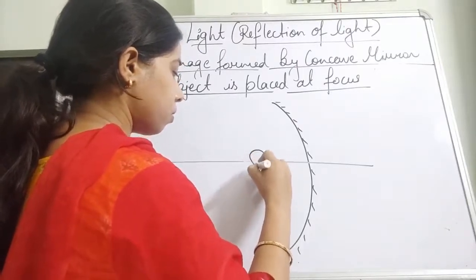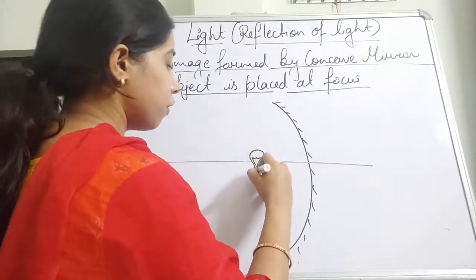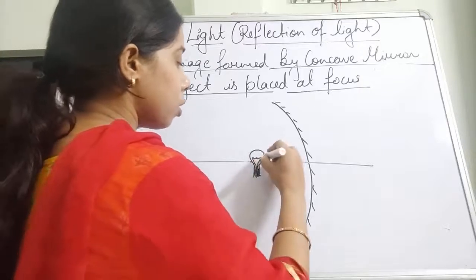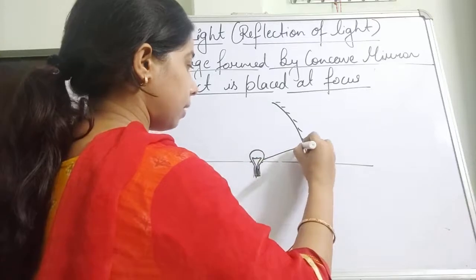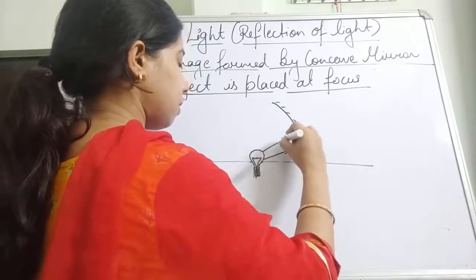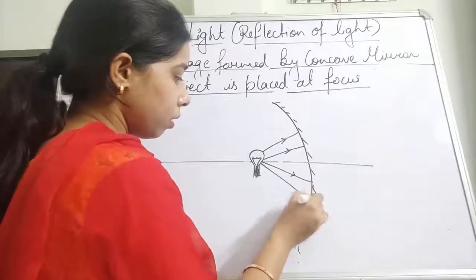Suppose this is the bulb, which is kept at the focus, remember that. So the light rays coming from it will be like this, like this. Some of the light rays will be falling like this.